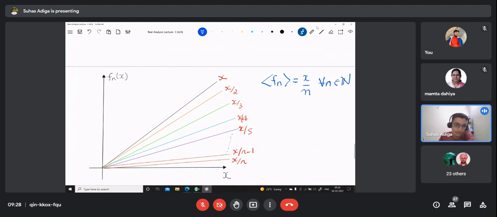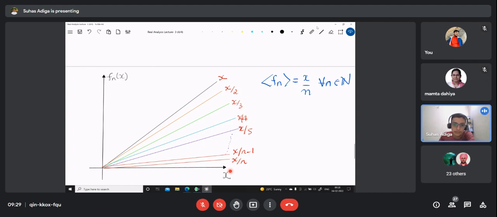For n equal to 2, it will be x by 2. For n equal to 3, it will be x by 3. For n equal to 4, it will be x by 4. For n equal to 5, it will be x by 5, this line, and so on till x by n minus 1 and x by n. Clearly you can see that all these lines are actually tending towards 0, right? So this is a converging sequence of functions.